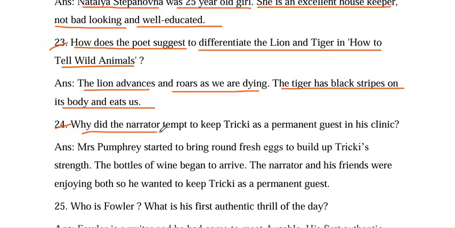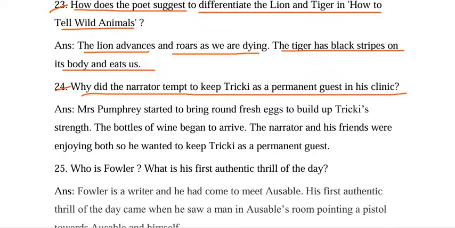24. Why did the narrator attempt to keep Tricky as a permanent guest in his clinic?